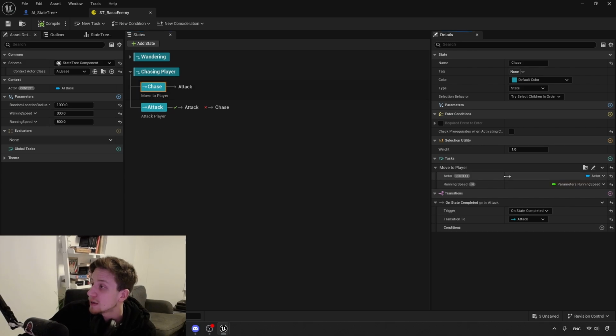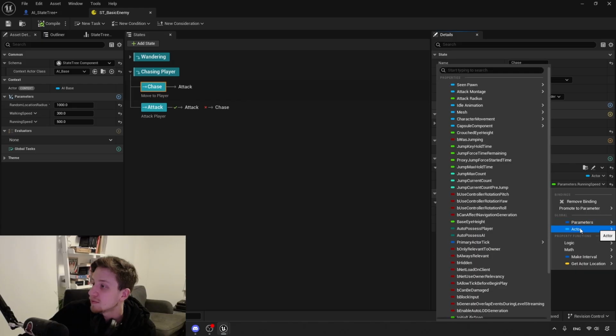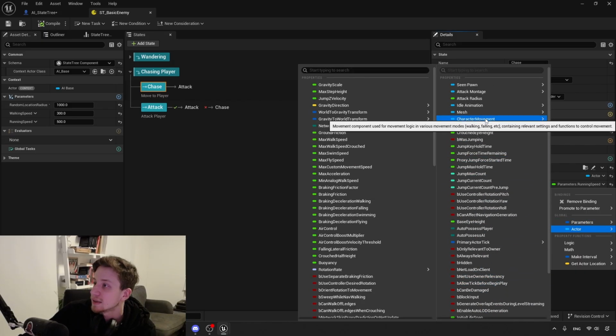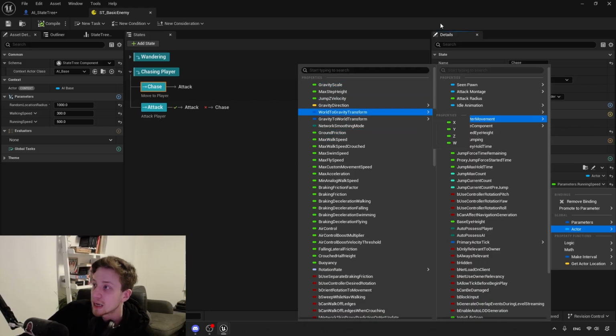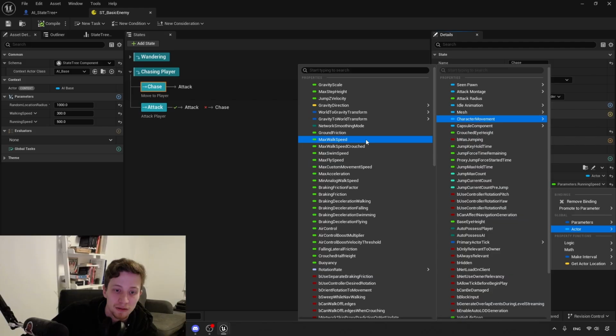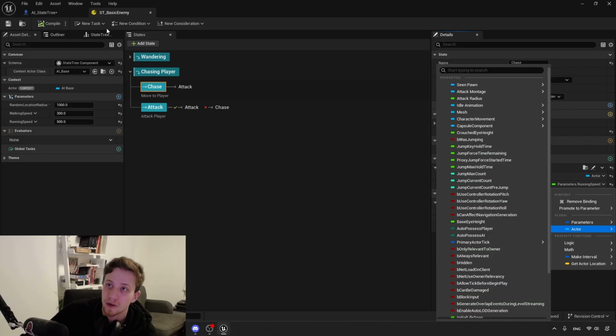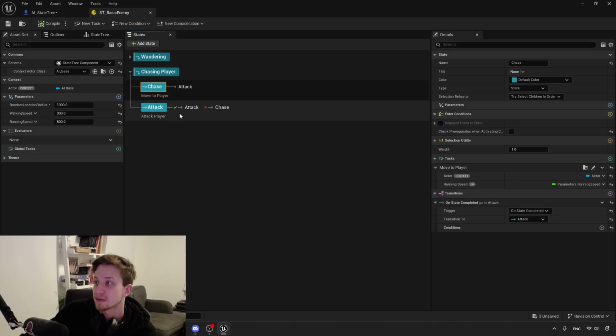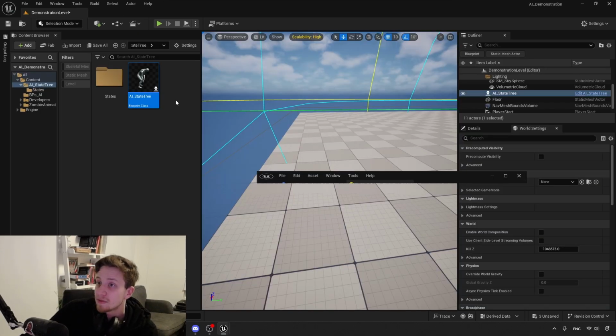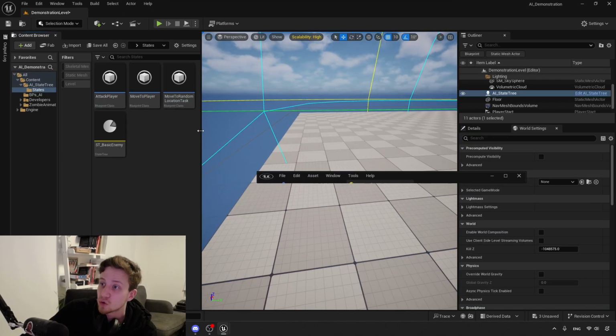So let's say that in our move to player, I want to grab my running speed. I want it to be taken from some of my parameters inside the game. So I can look at my character movement, and perhaps link it with my max walk speed. Because this is a character inherited from a character class, I can just grab that parameter and connect it. I don't even need to make a walk speed here. I can just use the one from character movement, or any other new variable that I would create inside this class.